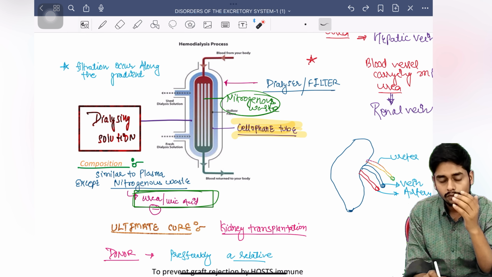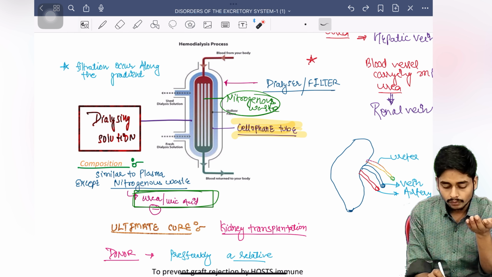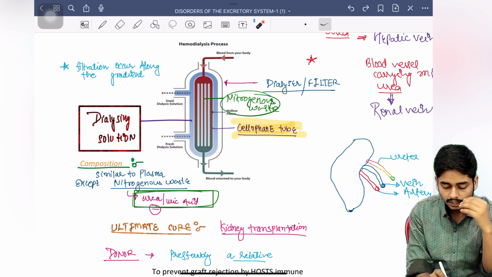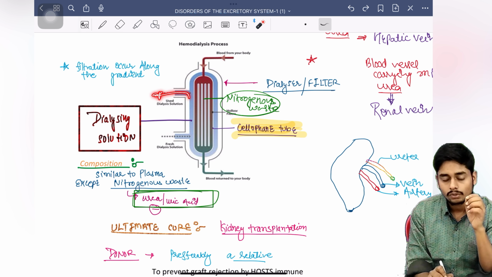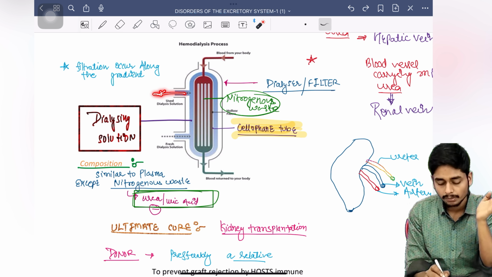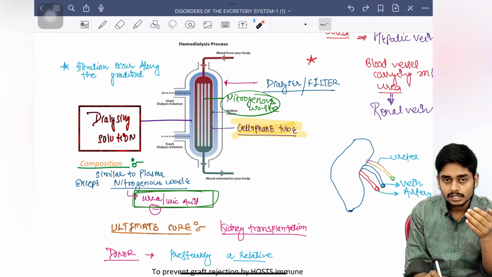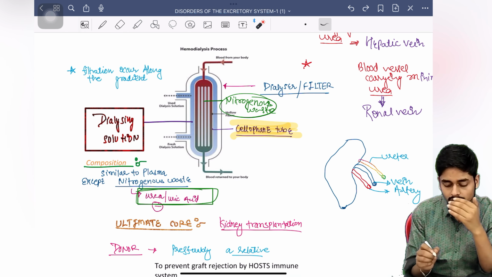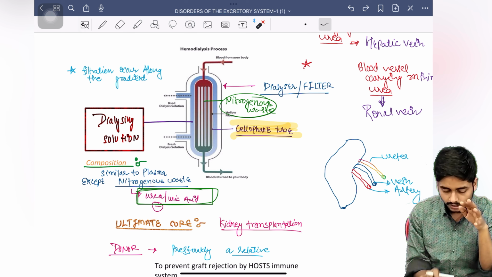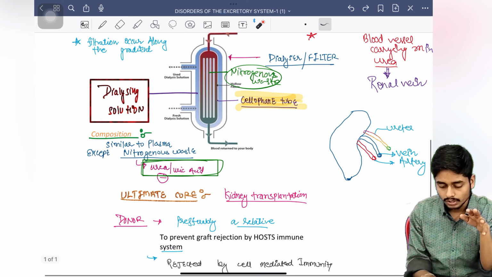When the nitrogenous waste from the blood comes into this dialysing fluid, the fluid gets impure, so from one side fresh dialysing fluid is entering, and from the other side the used dialysing fluid is being removed. In this way the gradient is maintained. I hope it is clear now how this dialysing unit actually acts.